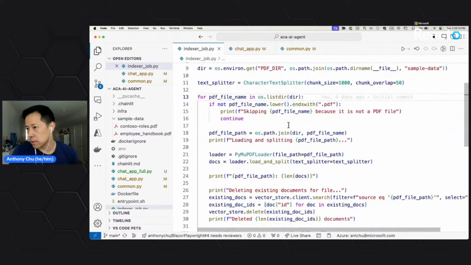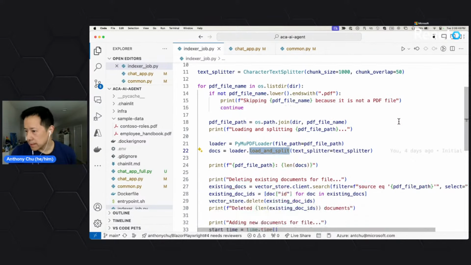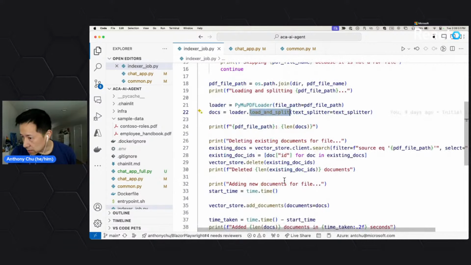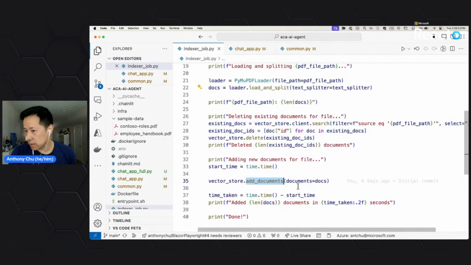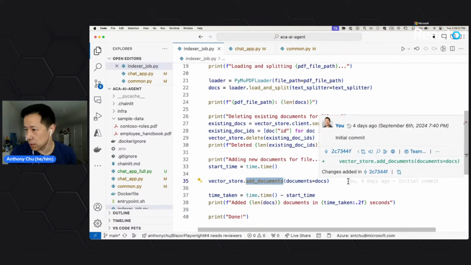So we're basically just looping over the files in that folder. We are loading the PDF, and then we're splitting them into chunks so that each chunk becomes a document in our vector store. And then down here, I am adding the documents to the vector store. And like I was saying before, when it's doing that, it's actually going to call OpenAI to generate the embeddings before it does it, so that it can store the embeddings as well.